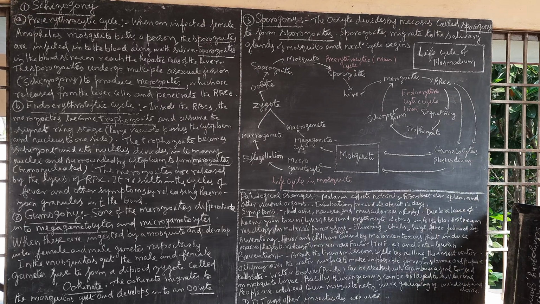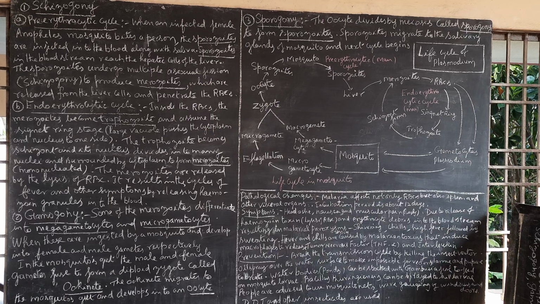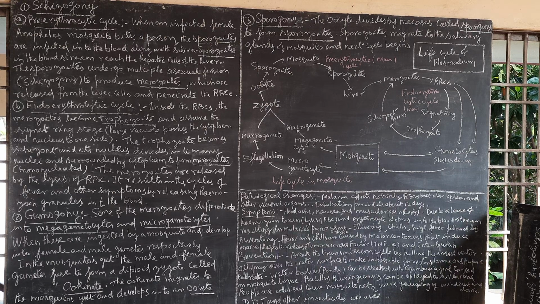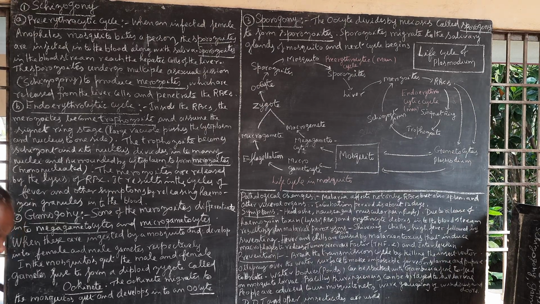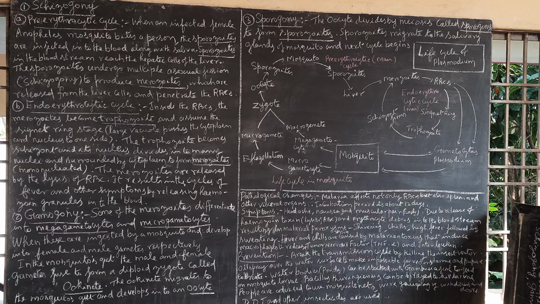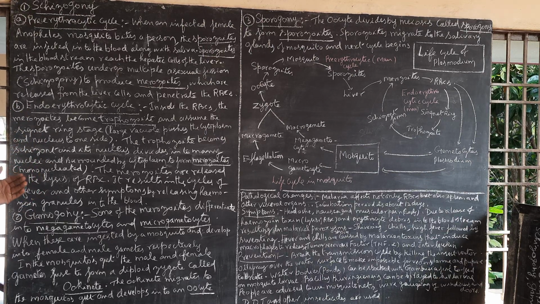So the life cycle of Plasmodium shows 3 different phases: schizogony, gamogony, and sporogony. Schizogony is composed of 2 different stages: the exoerythrocytic cycle, which is the pre-erythrocytic cycle, and the endoerythrocytic cycle.